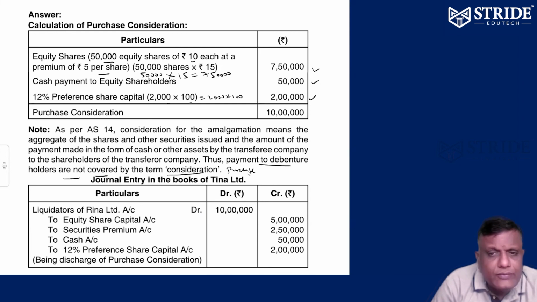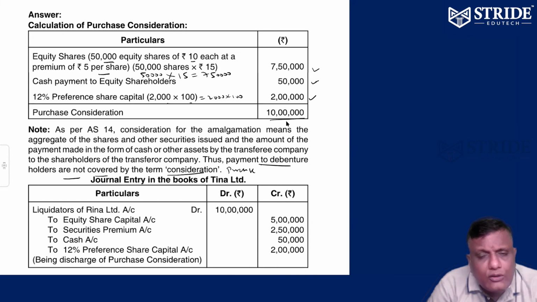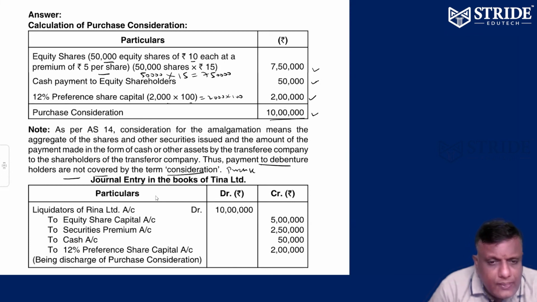Anyway, 10 lakhs is settled to Reena Limited: equity shares 7.5 lakhs, cash payment 50,000, preference shares 2 lakhs. So totally 10 lakhs. Now, the journal entries in the books of Tina Limited. Anyway, 10 lakhs you have to settle. So Liquidator of Reena Limited account debit 10 lakhs.